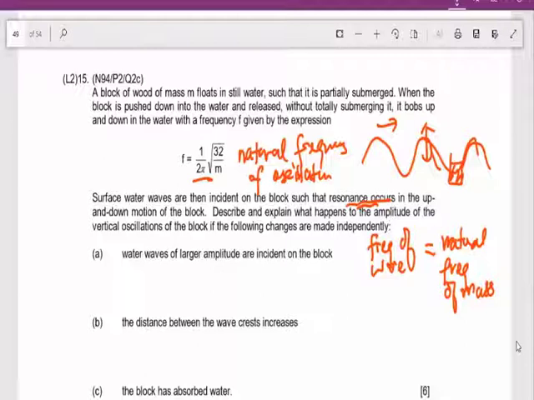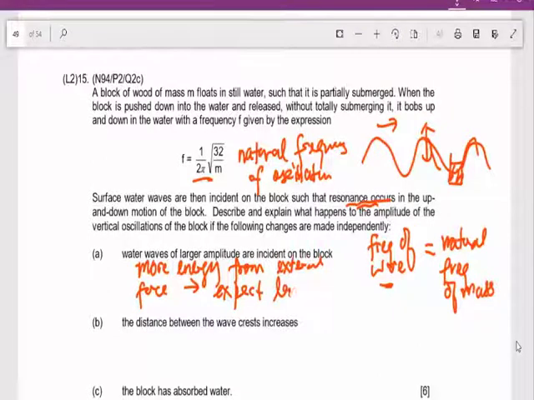So in part A, explain what happens if the following changes. Water waves of larger amplitude. Larger amplitude means you have more energy. So when you have more energy, what do you expect? You expect the amplitude to become larger, because there is more energy from the external force. So you expect a larger amplitude of vibration.